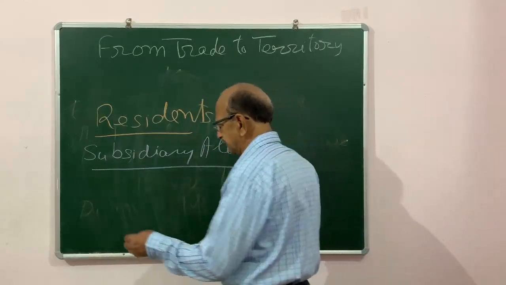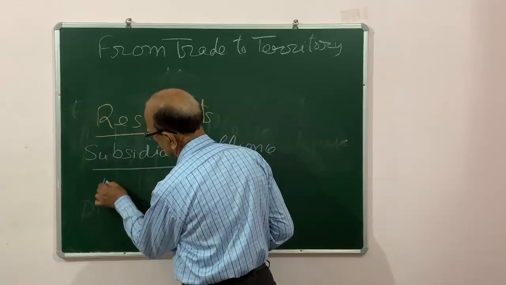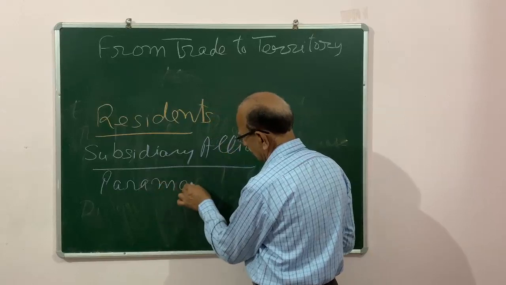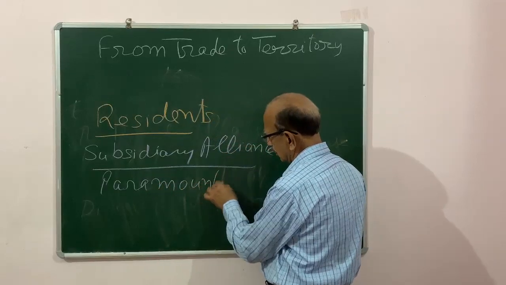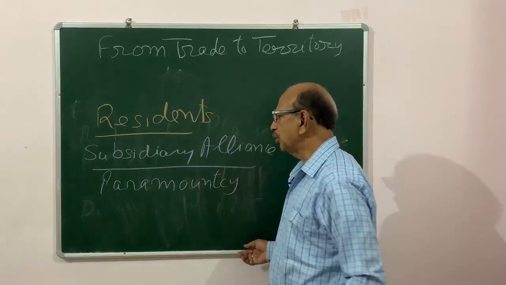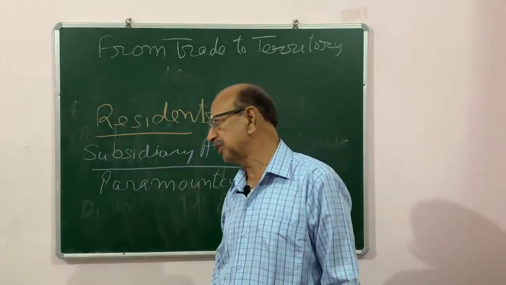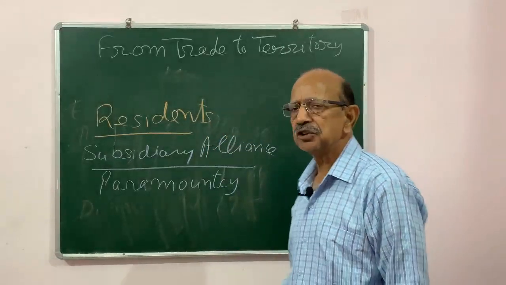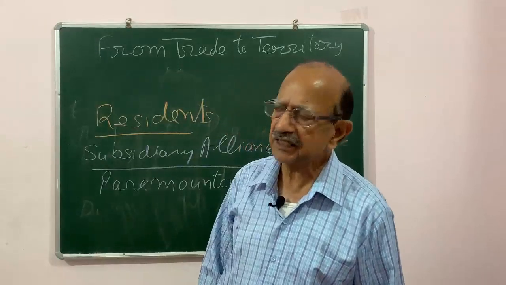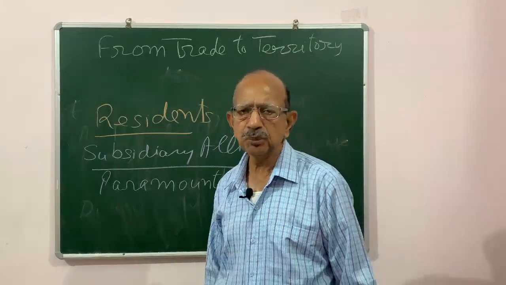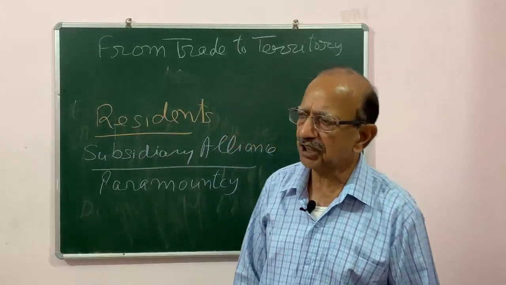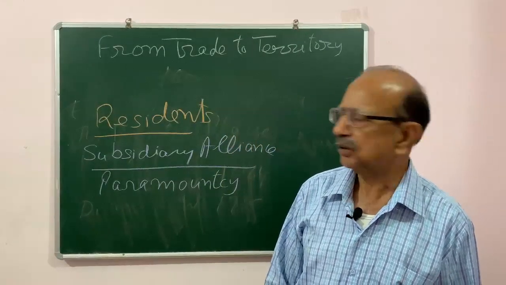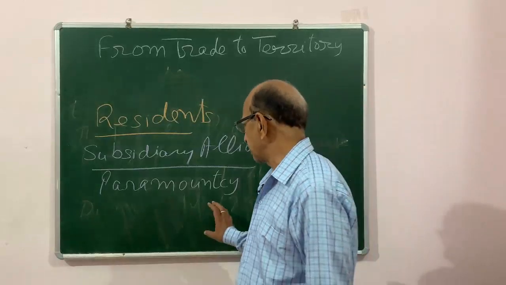Another way was a policy of paramountcy. Paramountcy means supremacy. They declared that they were more powerful than the Indian kings, and they began to annex the area which they liked for the interest of their company.